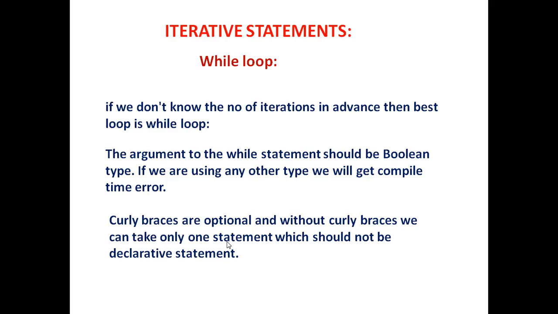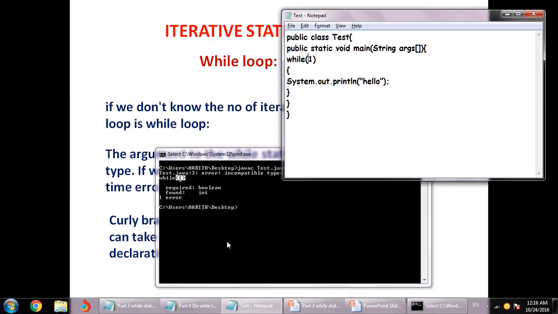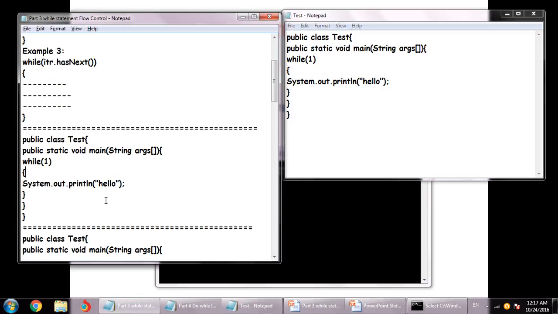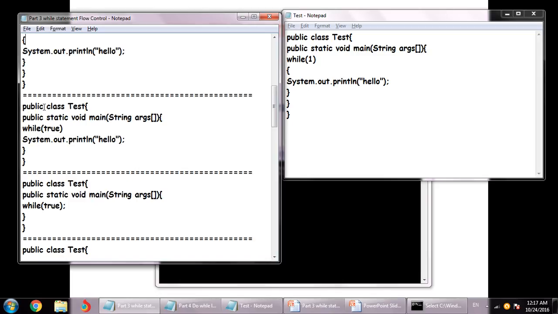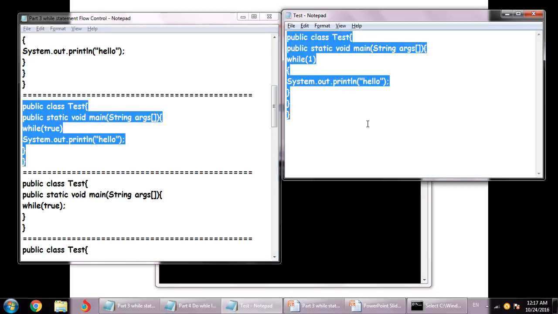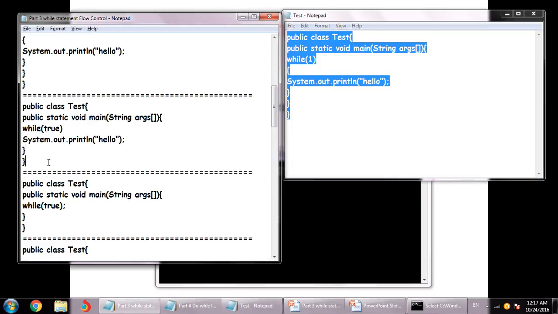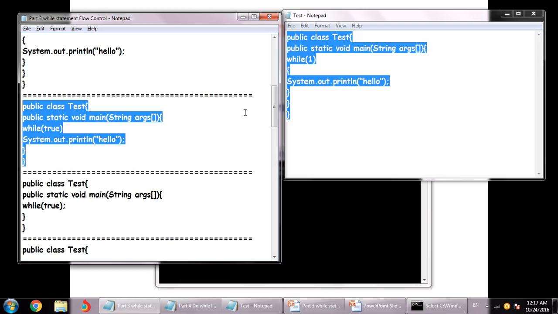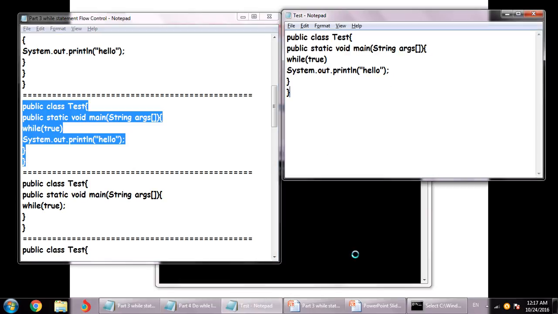Now let's run programs related to these points. Curly braces are optional and other things. We will be running more programs. So see, over here curly braces are optional, while true and there are no curly braces, but there is one statement. So the statement just after the arguments will be considered the statement inside the while loop. I am going to copy and paste the program. So copying it and pasting it. Now quickly running this.